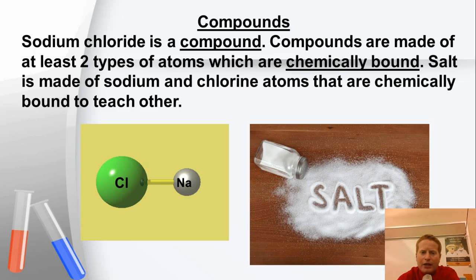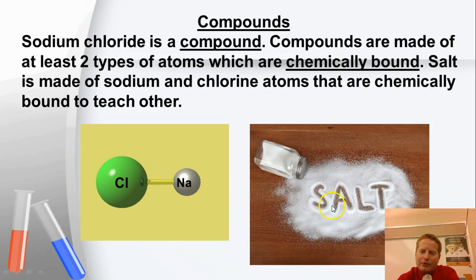Compounds. So a compound has to have at least two types of atoms, and they must be chemically bound to each other for this to qualify. So the most famous compound that you've heard of is NaCl, which is salt, right? Table salt. If we look at the submicroscopic view over here, it's made of one atom of sodium and one atom of chlorine. So we have our two types of atoms. It fits the requirement. This is now a compound.